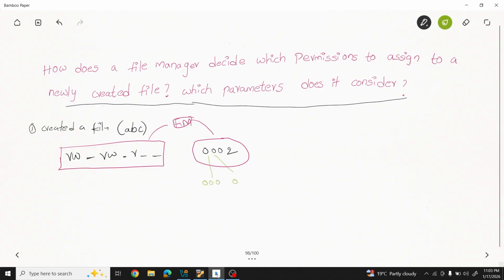This first 0 represents octal, so we have to consider the last 3 digits only. These 3 digits we will convert into binary. 0 means 000. Next 0 means 000. Next 2 in binary.